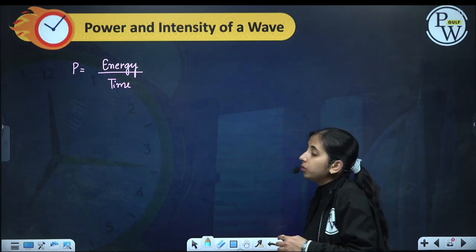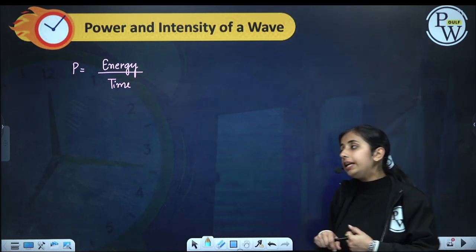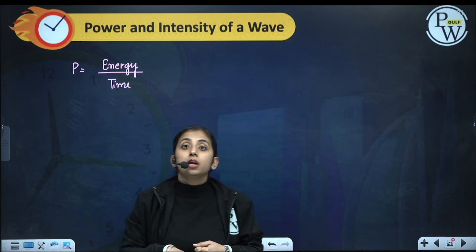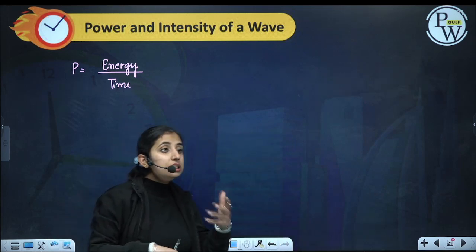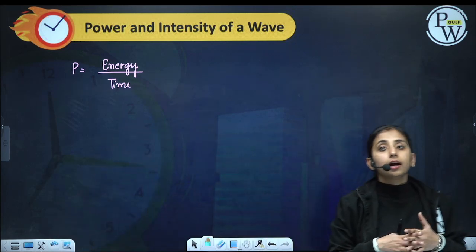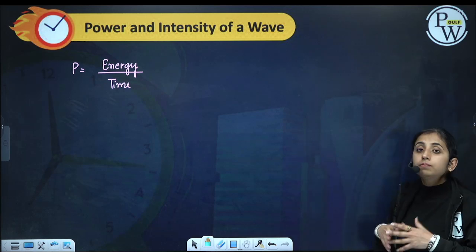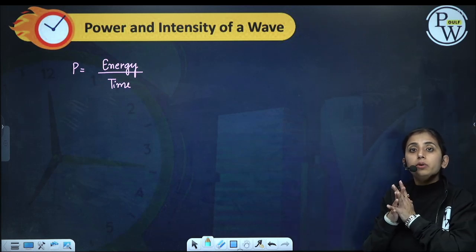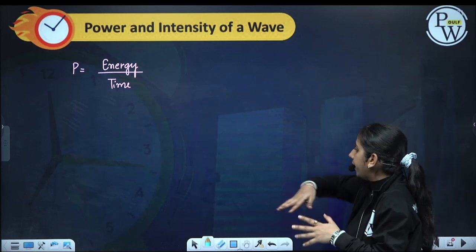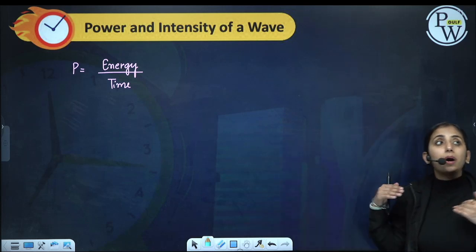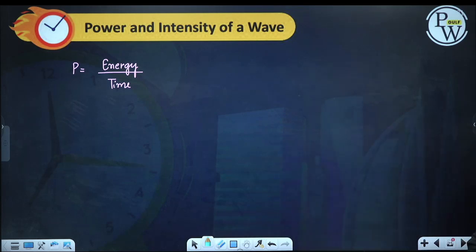Now when we find the power of a wave, what happens? Each particle is doing SHM, so we can find out how much energy is being delivered per unit time. As the wave is propagating, each particle is doing SHM about its mean position, so we can calculate the energy.